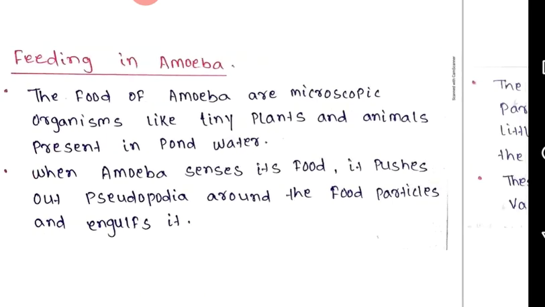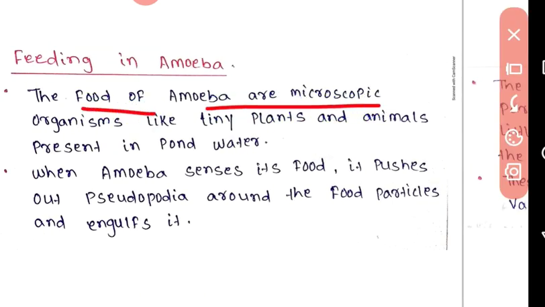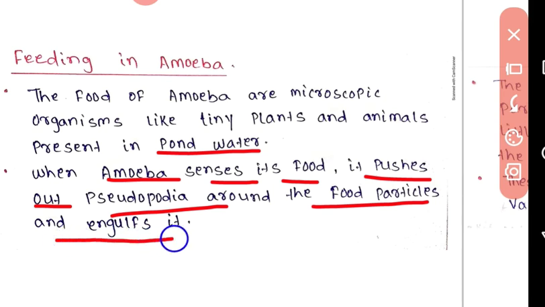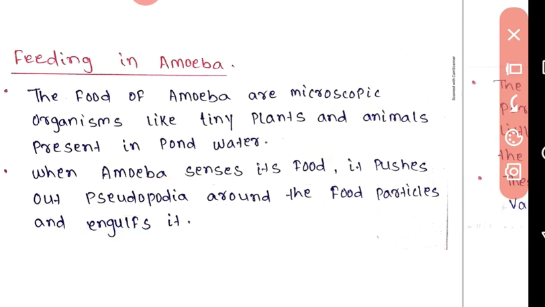Now feeding in amoeba. The food of amoeba is microscopic organisms like tiny plants and animals present in pond water. When amoeba senses its food, it pushes out pseudopodia around the food particles and engulfs it.